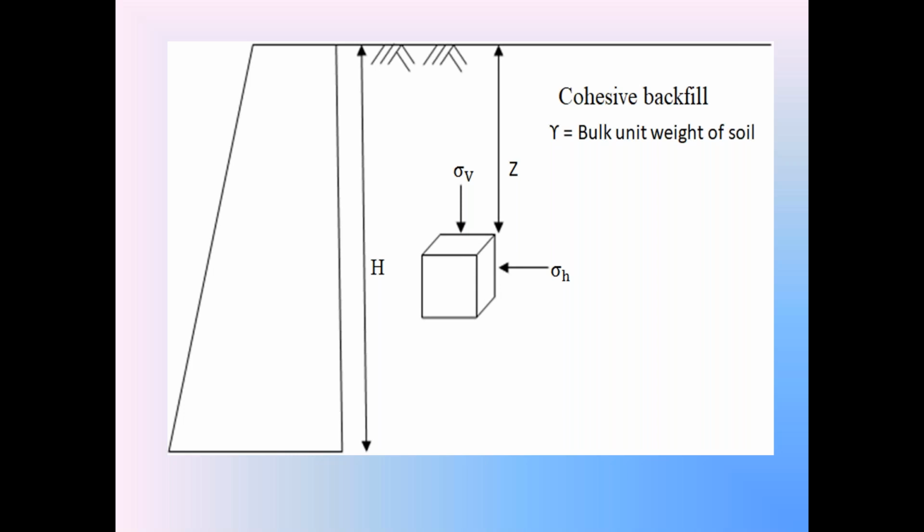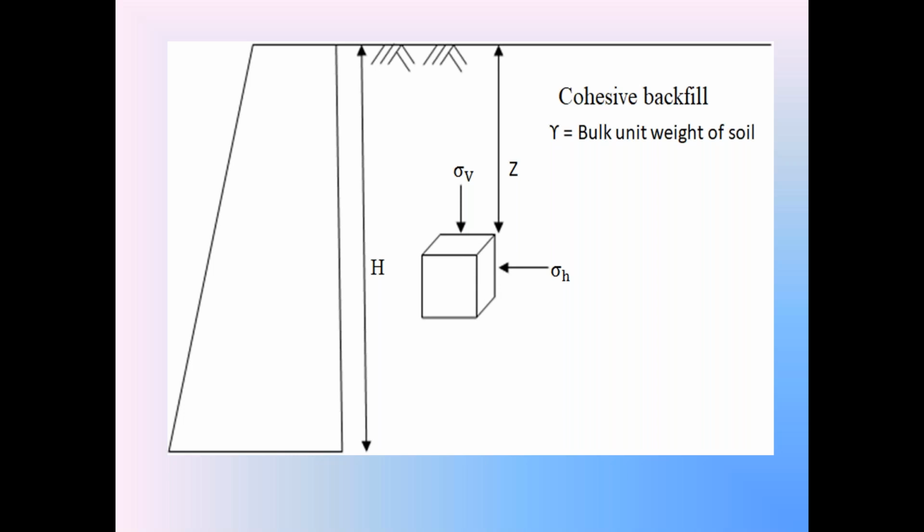In order to discuss Rankin's active earth pressure theory for Kosu backfill, first we consider the retaining wall in rest condition. When the retaining wall is in rest condition, the backfill is also in the rest condition. The rest condition of backfill is also called the elastic equilibrium condition.